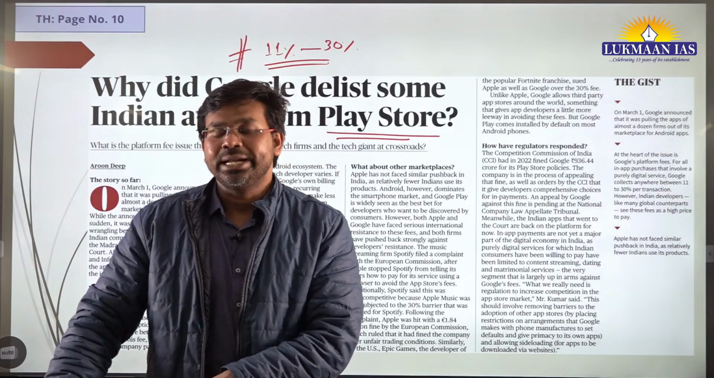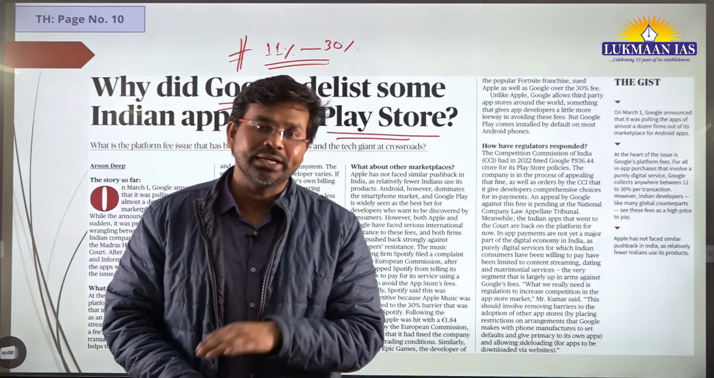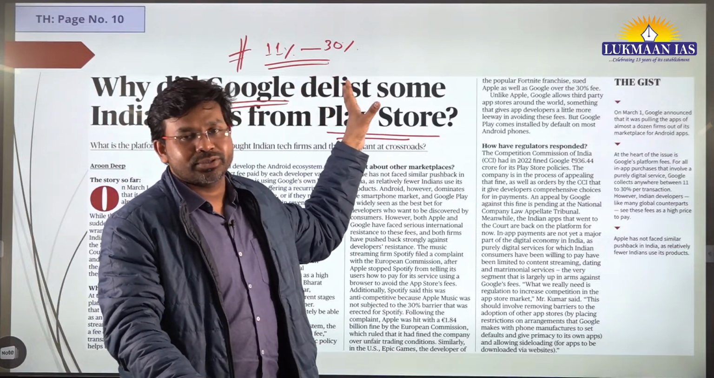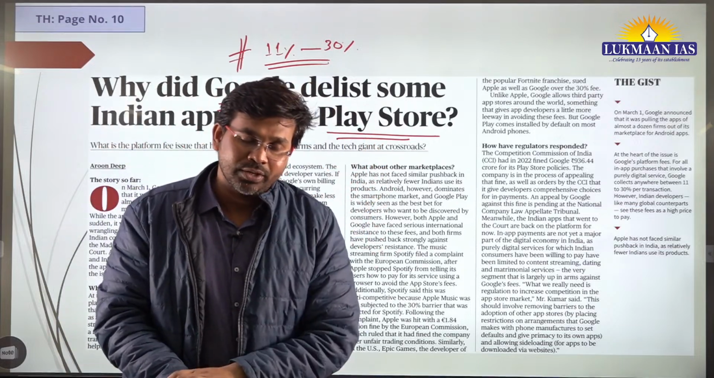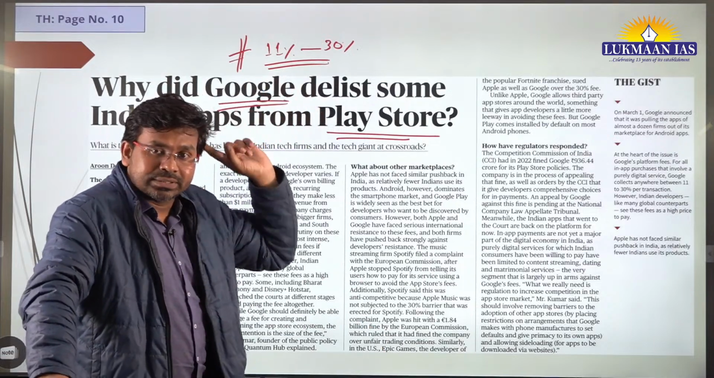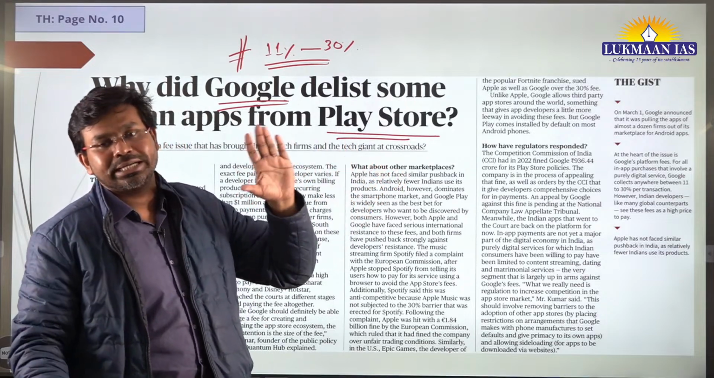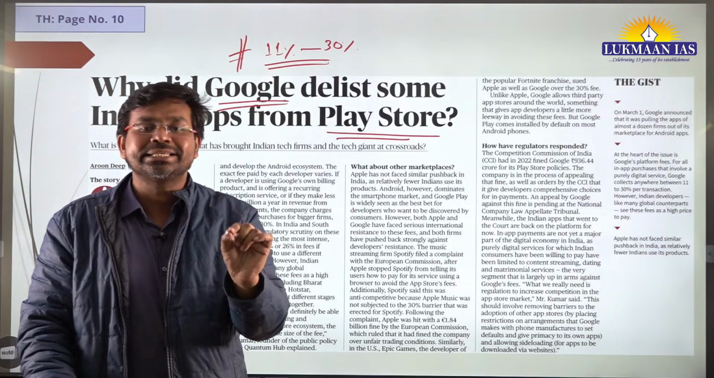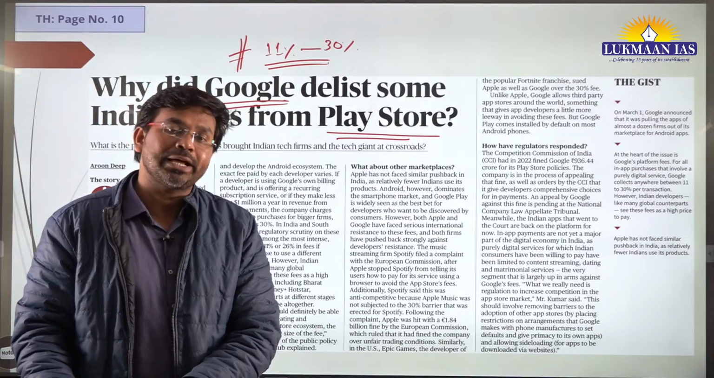Recently the Supreme Court of India has given a ruling in favor of Google, that Google can charge the app developers, the businesses whose apps are listed in the Google Play Store. So since the Supreme Court of India has given relief to Google, it has given the judgment in favor of Google, after that Google has delisted many Indian applications who did not pay their platform charge.